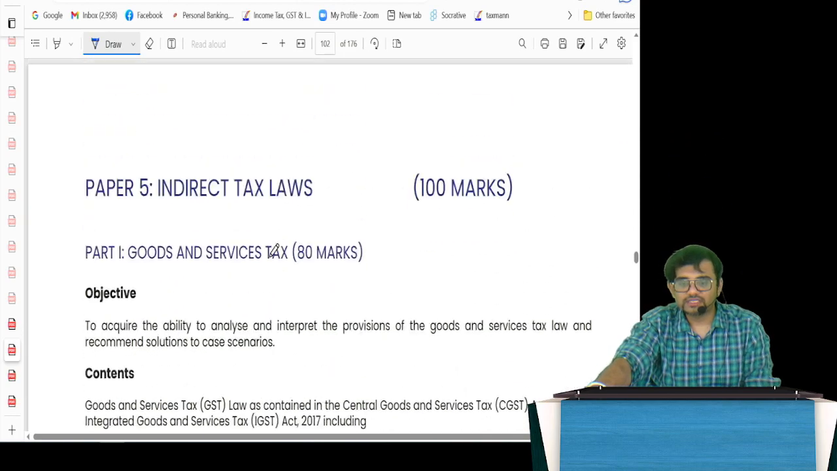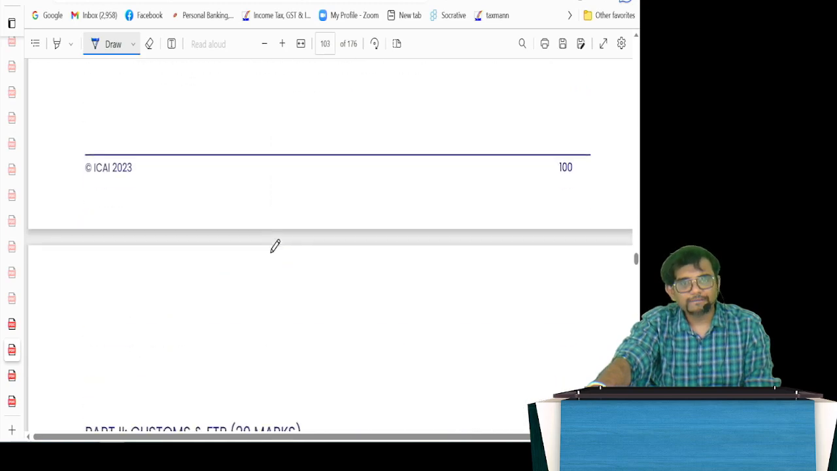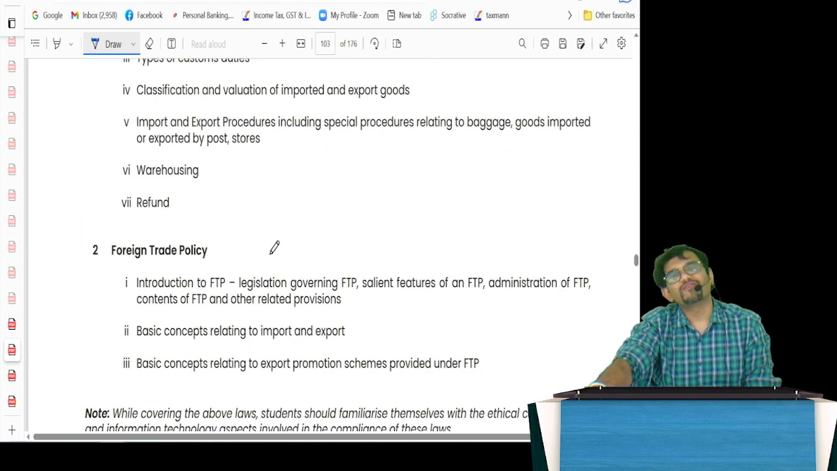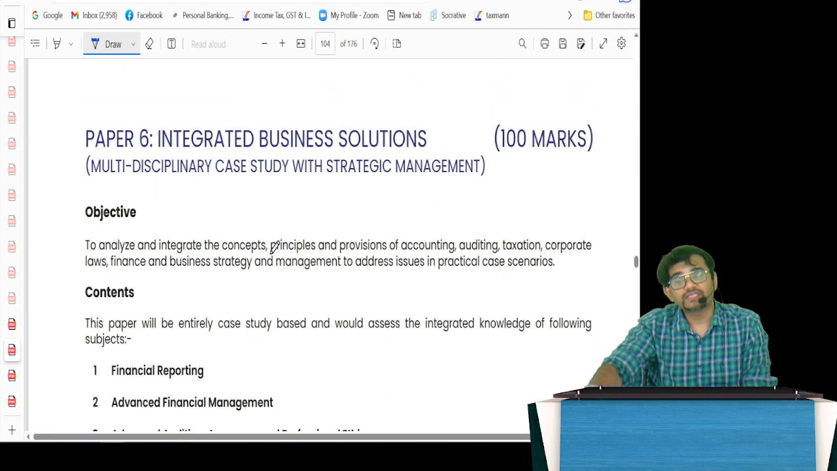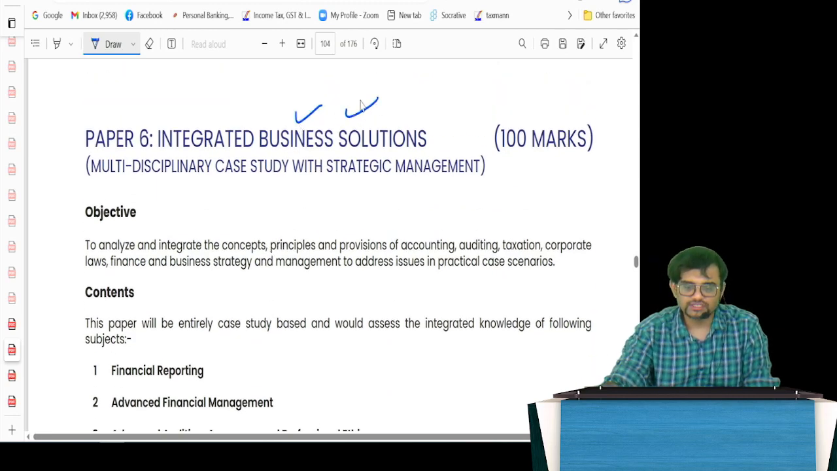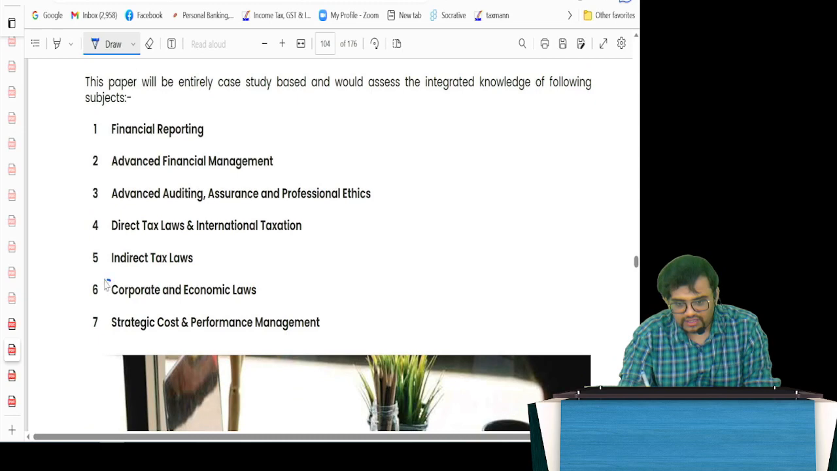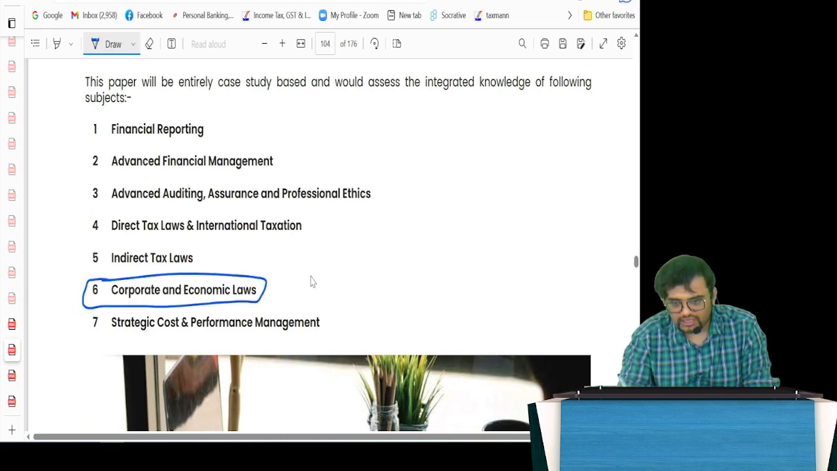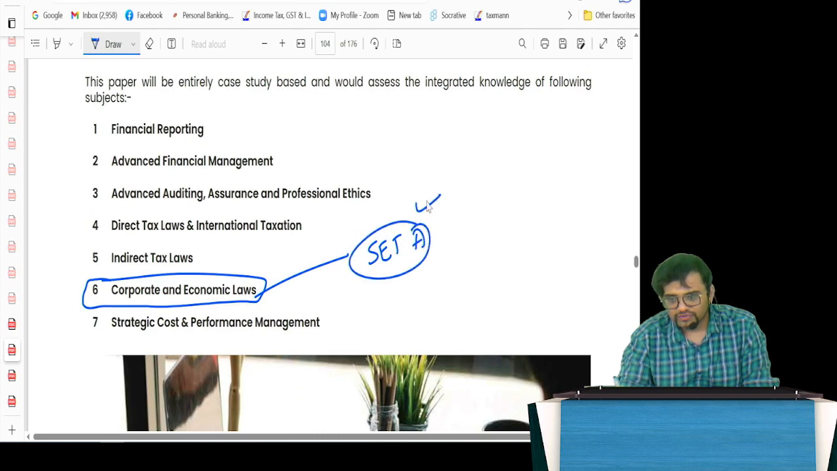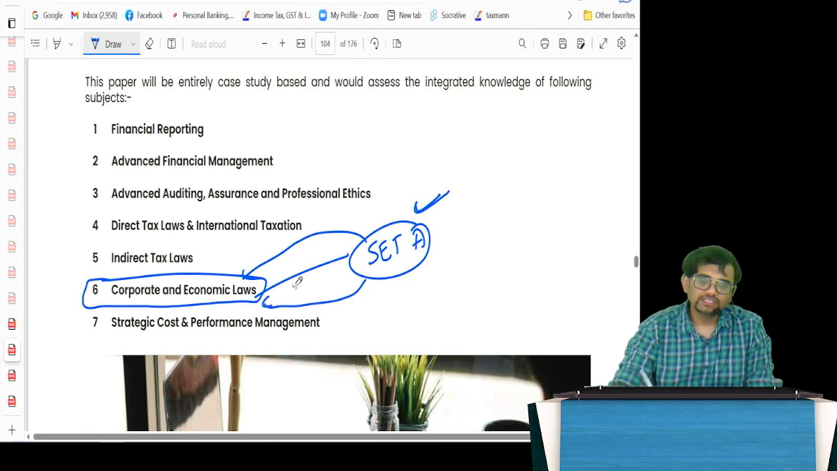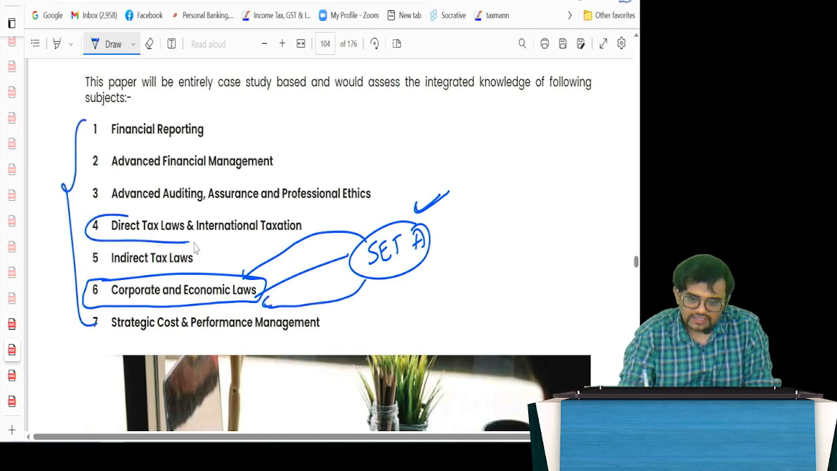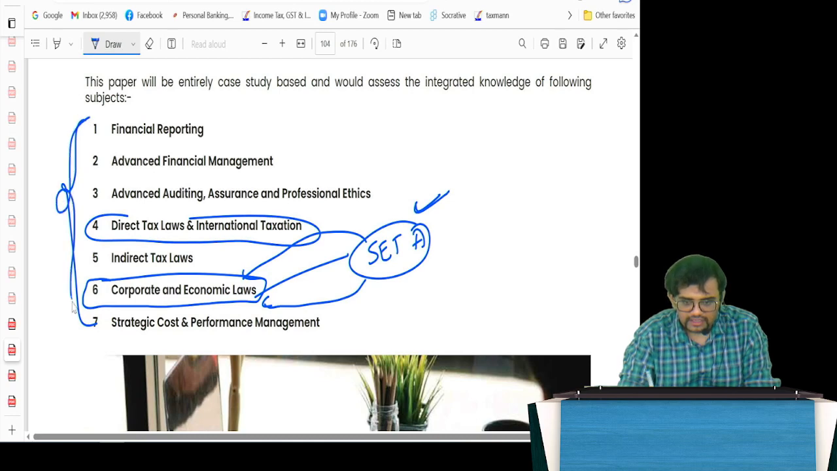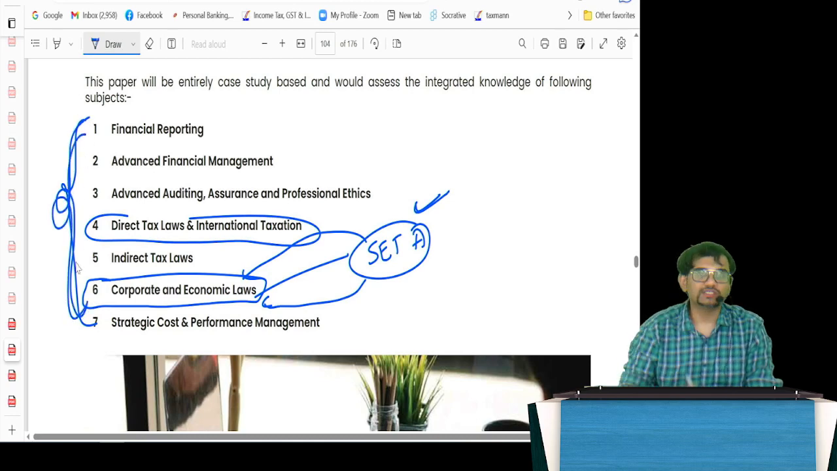And one more interesting thing I'll tell you, you may feel that corporate law, my old love, has been removed, but no, my dear friends, in the integrated business solutions, very much it is there, corporate and economic law. So what they are trying to tell is, set number A, which has company law, you have to study that carefully because those elements will be included in here. This will be a combined, and of course our direct tax is also there. Combined reading of all the provisions will come in this particular paper, and you will have a 100-mark paper.